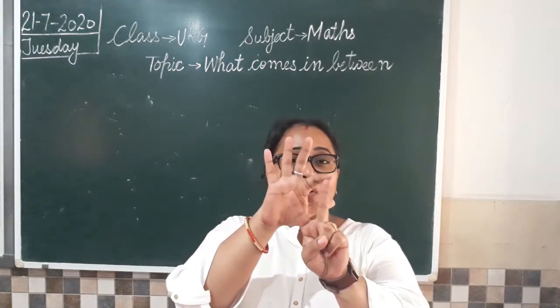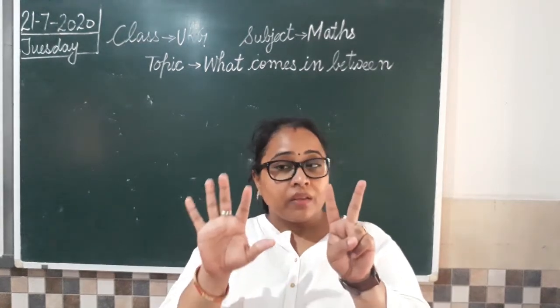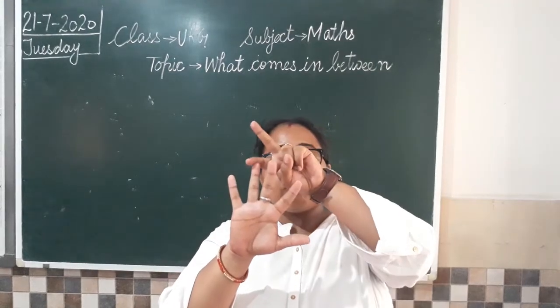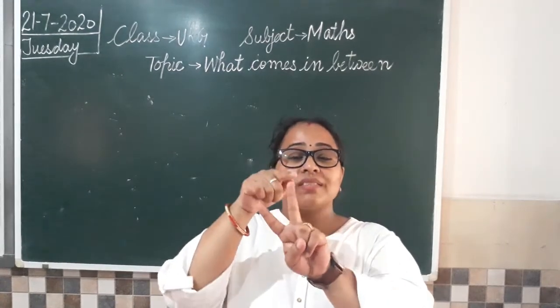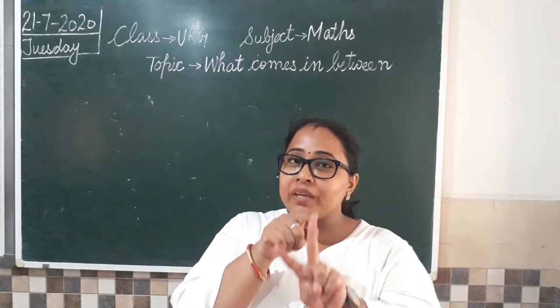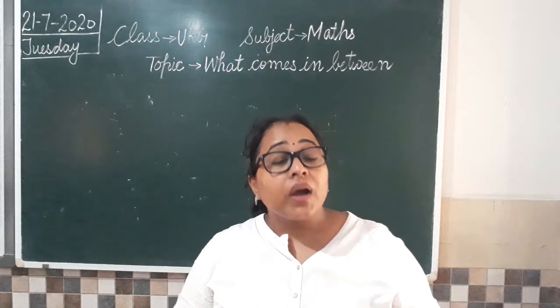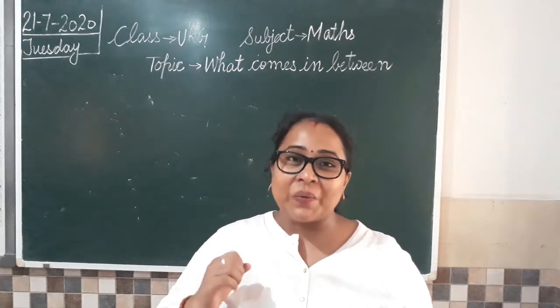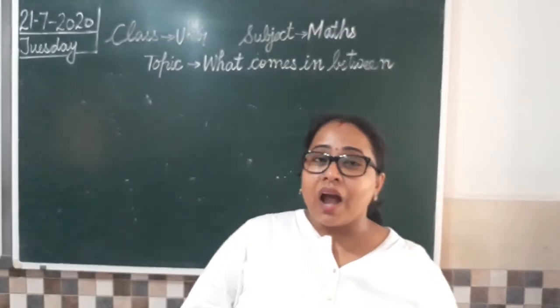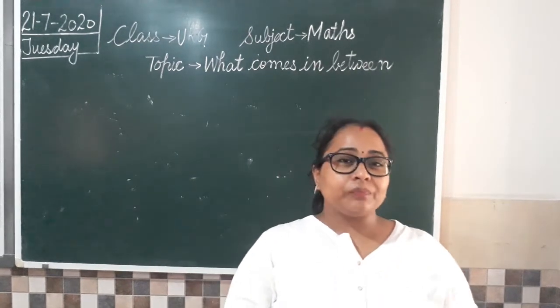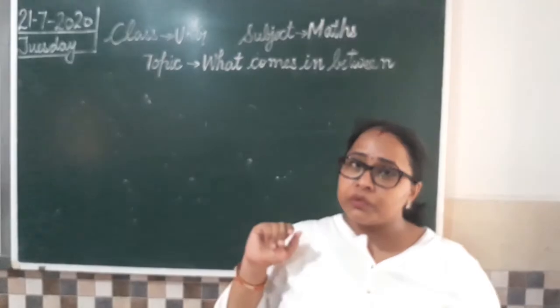So which month is going on? July month. Now let's count. 1, 2, 3, 4, 5, 6, 7. So from here we have written that 7. That means 7th month of the year is going on. Understood? How we write date? You have understood this pattern now? Good. And the day is Tuesday today.